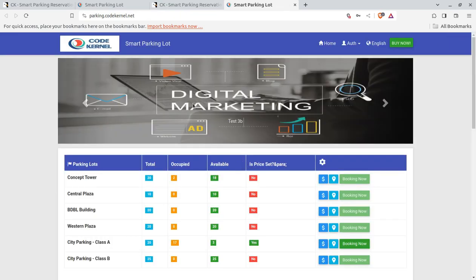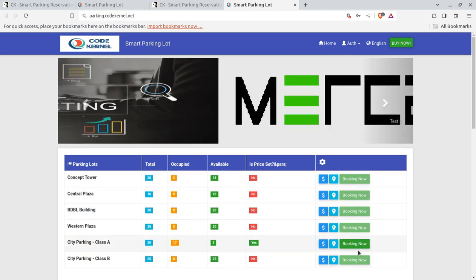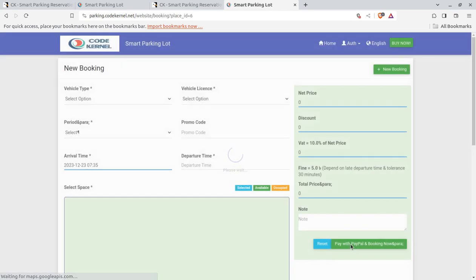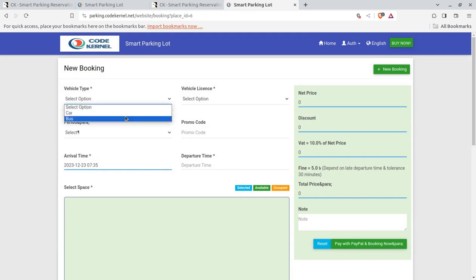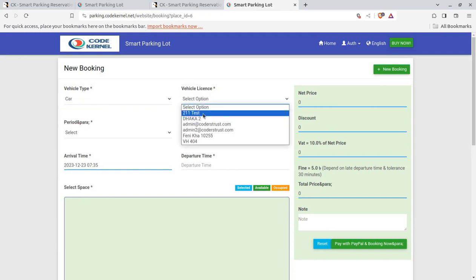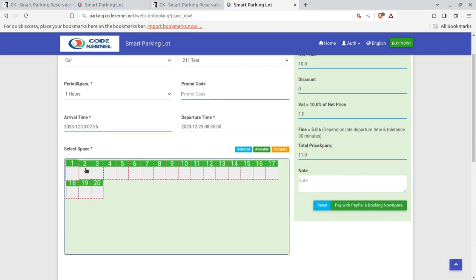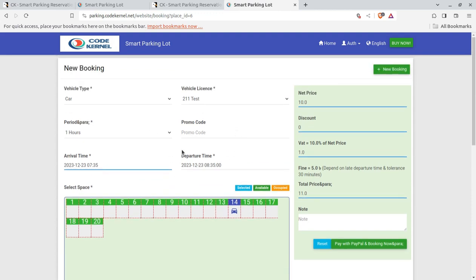Now I am logged in as user. I am going to book the system. So like car parking is available here. I'm going to book this solution for me. As a user, I can select an option. I can select the vehicle license, the hours, and the promo code. So what is available here can be selected easily. Select a space if I am willing to have this 14th space. It is depending upon